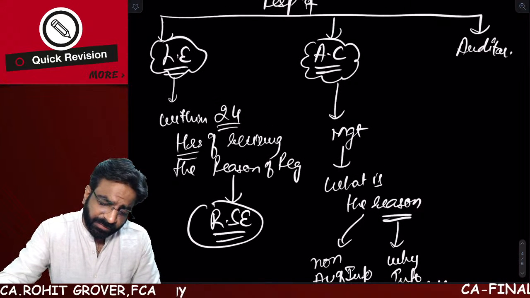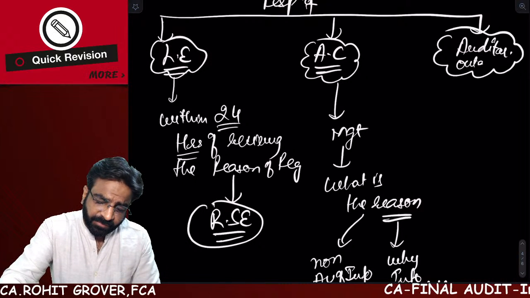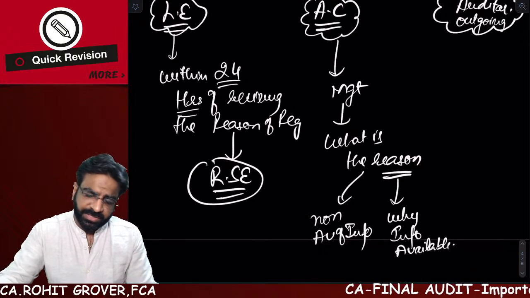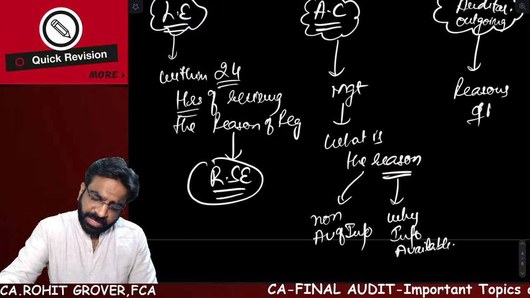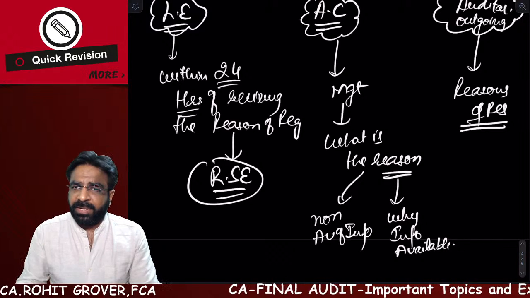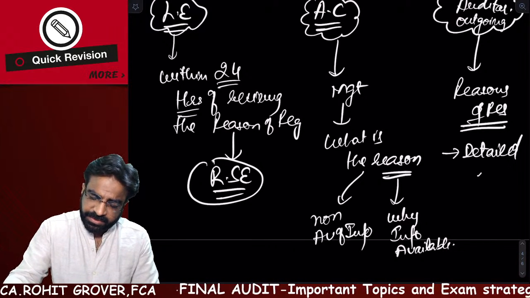And what is the duty of the auditor in such case? The one who is the outgoing auditor, the one who is leaving the company, what is the responsibility? He has to give the reasons of resignation. But along with the reasons of resignation, first of all, he has to give the detailed reasons. Right or not?